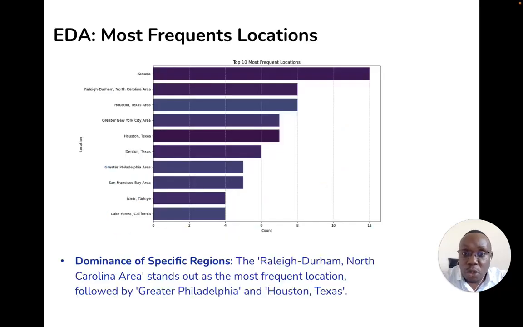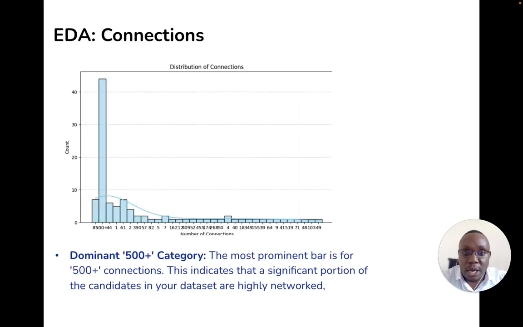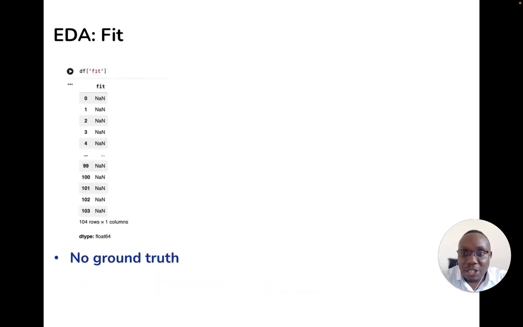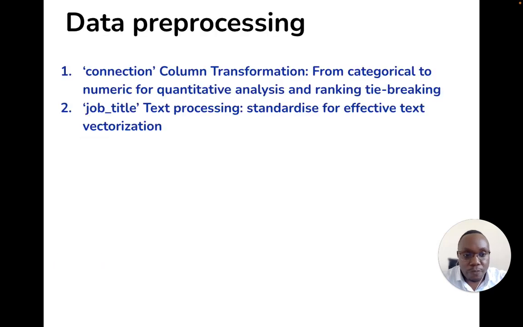The most frequent location, as you can see, is the Greater North Carolina area, followed by the Houston and Texas areas. And this is where most of the candidates that applied were coming from. Most of the candidates were highly connected. They had more than 500 connections, which means we are dealing with a highly networked group. We checked the fit column, and unfortunately it was empty. It didn't have numbers, which means we don't have any ground truth to use to build any models.